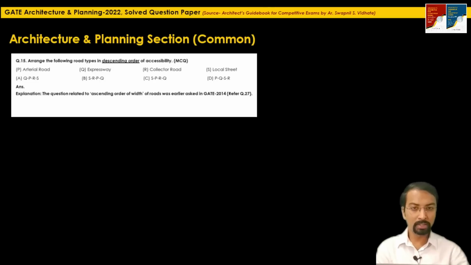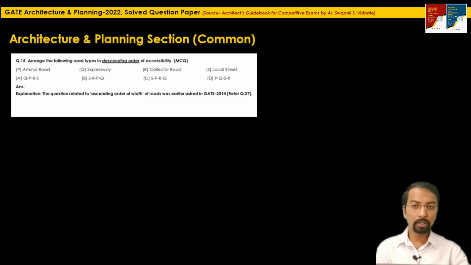In simple language, local street anybody can access. There is no restriction to access a local street. But as soon as the width goes on increasing, there is a limitation on the accessibility. Now, what is the meaning of that? If you see the expressway, they are called access controlled expressways. There are limited entry and exit available for the expressways.